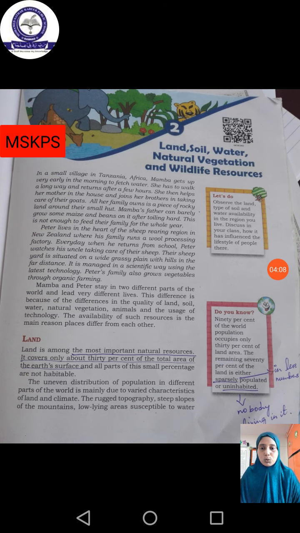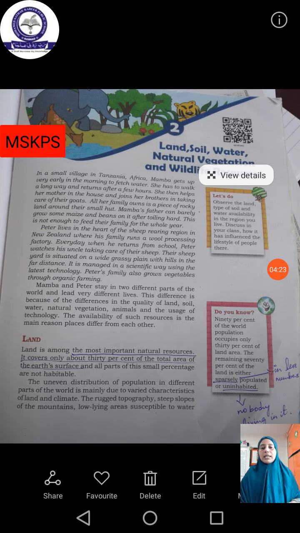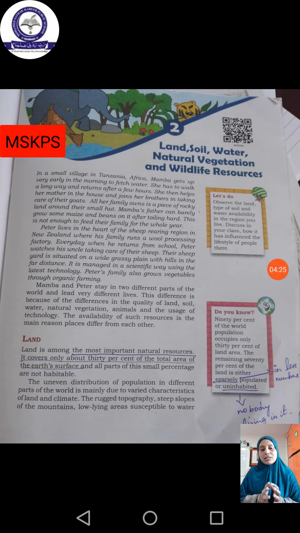You can see this. The uneven distribution of population in different parts of the world is mainly due to varied characteristics of land and climate. This is a very important point. Even though we have much more land in the world, why do we prefer to live only in this 30 percent?